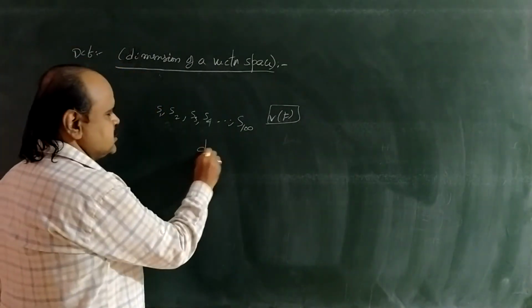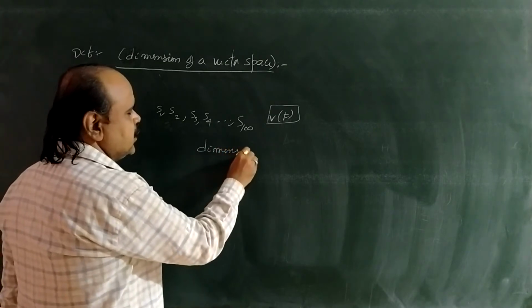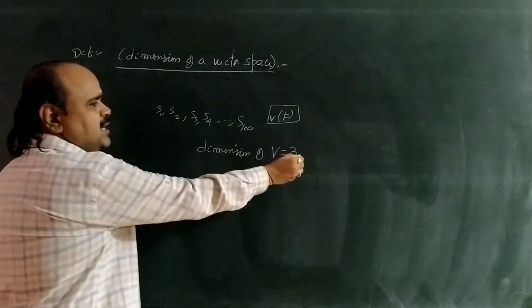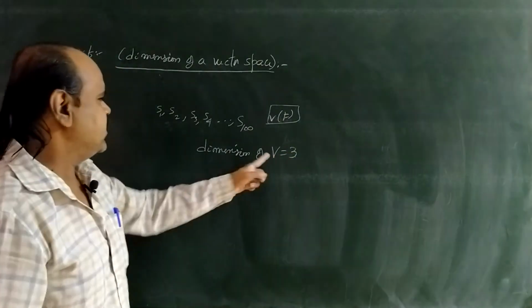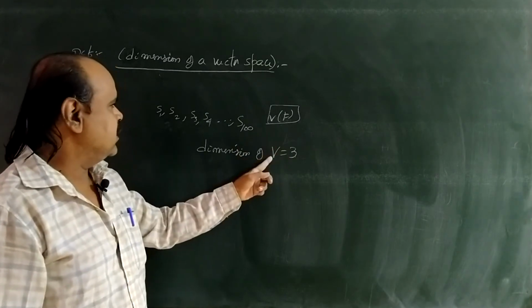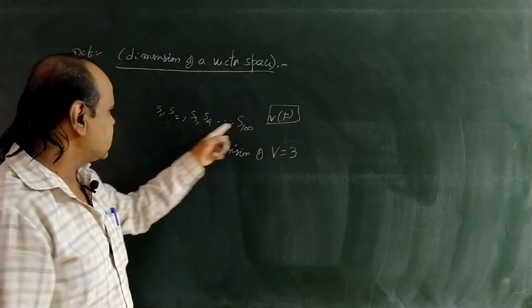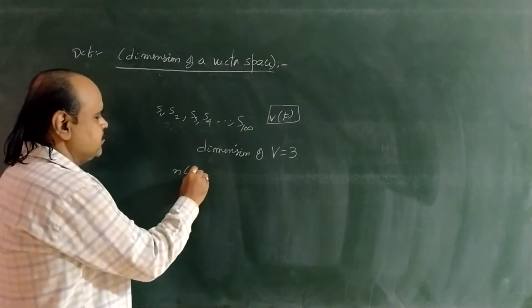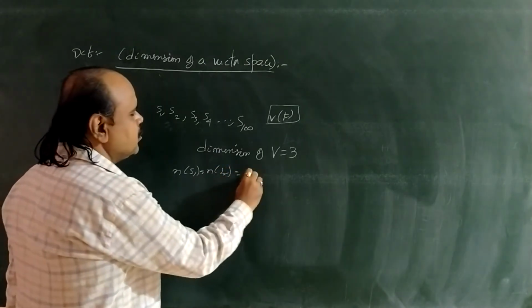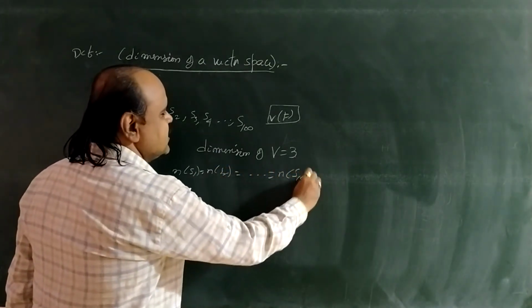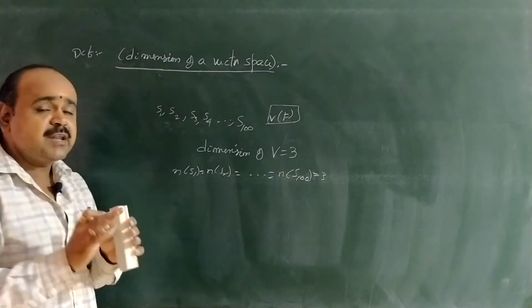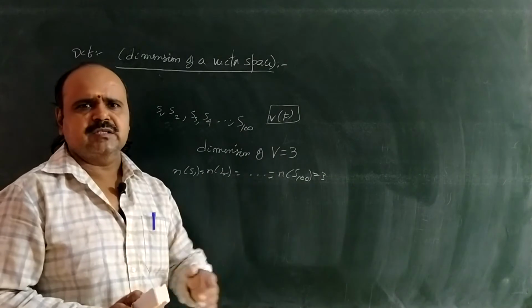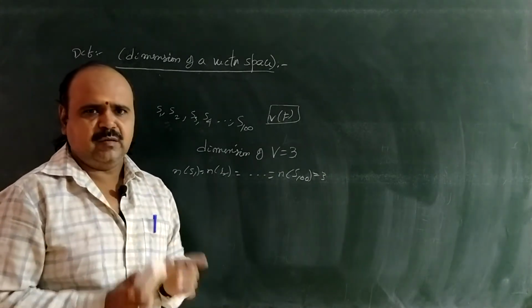For example, suppose the dimension of V is defined as 3. That means in this vector space, all the bases have the number of vectors 3. That means n of S1 equals n of S2 equals and so on equals n of S100, which equals 3. We already saw in the invariant theorem, if a vector space has any number of bases, in all bases the number of vectors is the same.